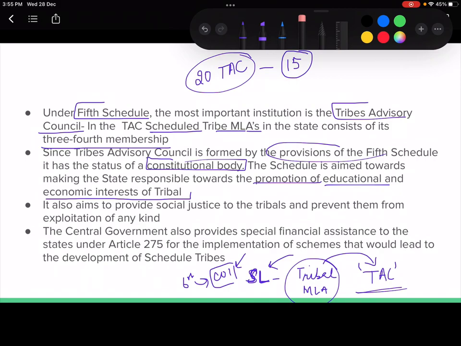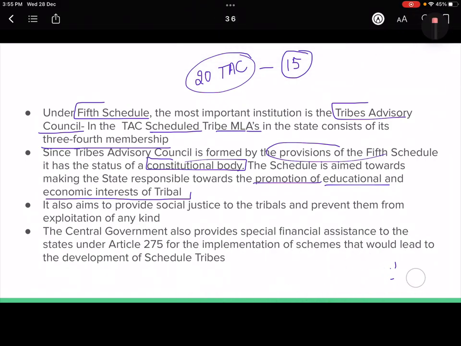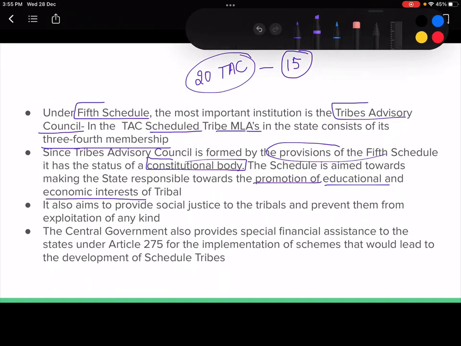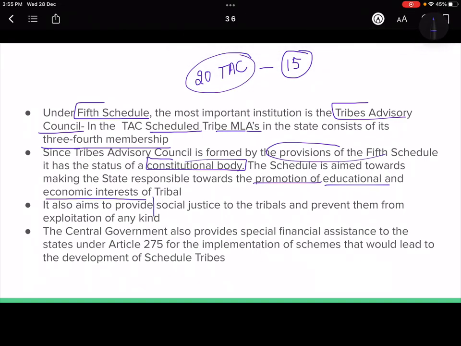So in short, it has to work to reduce the underdevelopment and increase the welfare of the tribal population. So it aims for social justice, a very important word. You should always remember the word social justice, because justice is also mentioned in our Preamble, and it is one of the key ideas on which our democracy works.